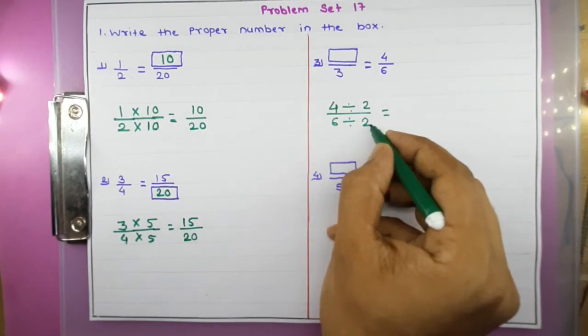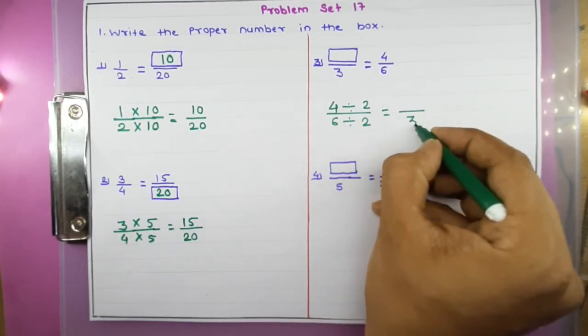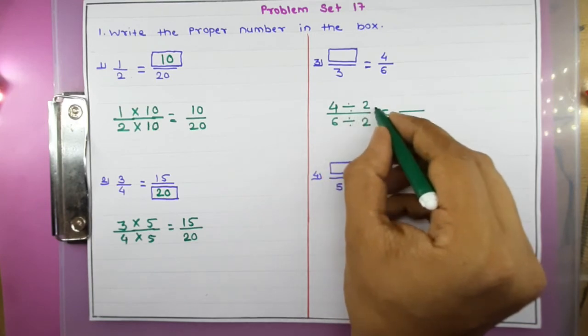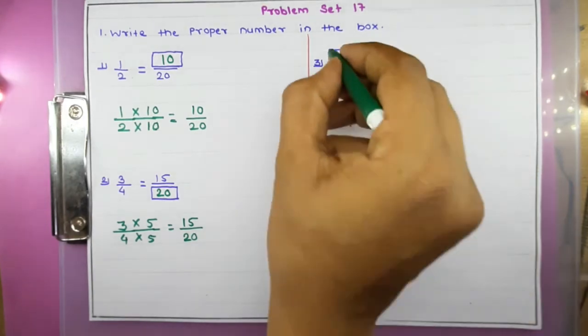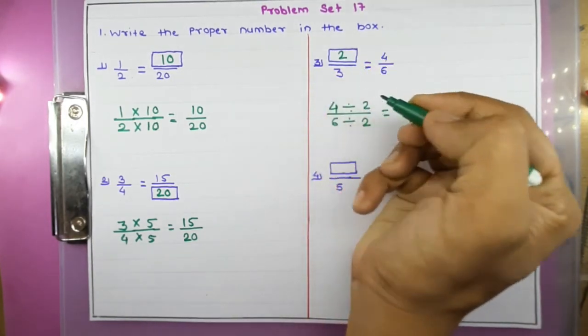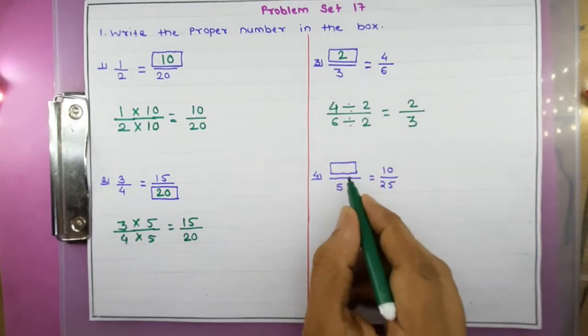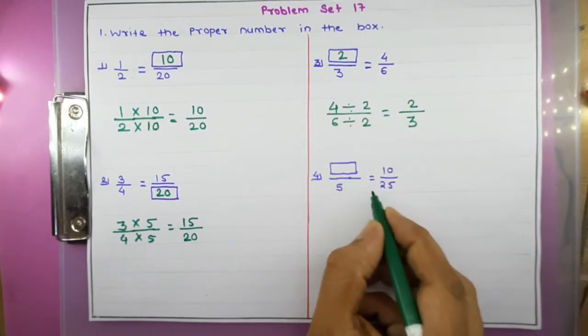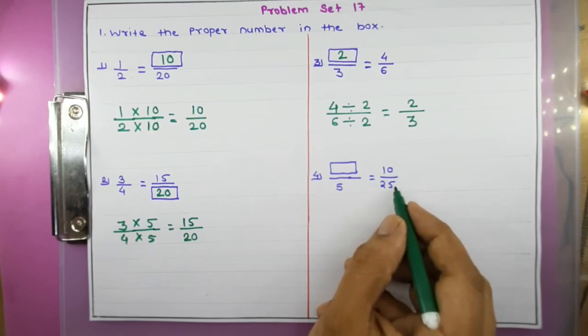6 divided by 2, right? That is 3. And 4 divided by 2, that is 2, right? So here the answer is what? 2 upon 3. Right? Next: question mark upon 5 is equal to 10 upon 25.